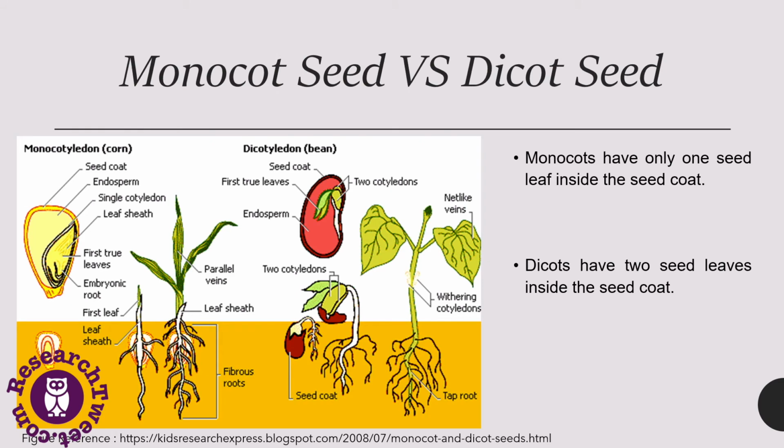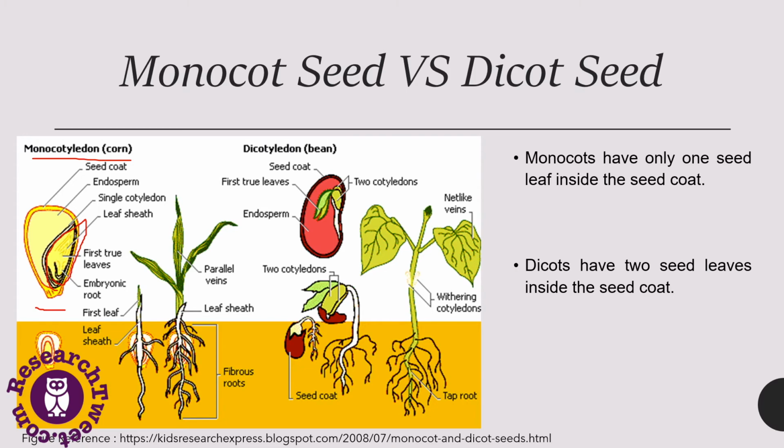Then there are two types of seeds, a monocot seed and a dicot seed. So what is the difference between a monocot seed and a dicot seed? For example, this is a monocot seed, which has only one cotyledon, or one seed leaf, inside the seed coat. That is why it is called a monocot seed. And this is a dicot seed. A dicot seed has two leaves inside the seed coat.